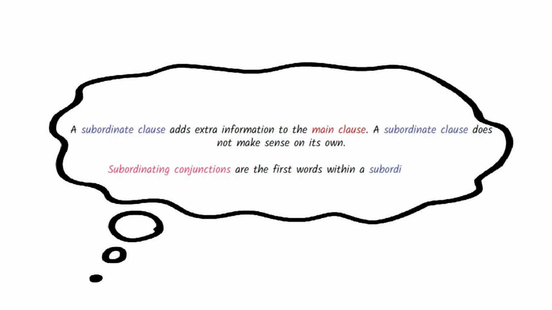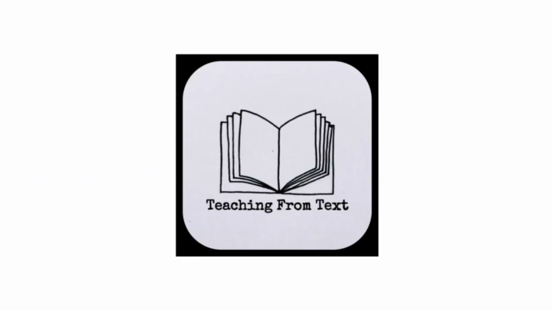So remember, a subordinate clause adds extra information to a main clause. A subordinate clause does not make sense on its own. Subordinating conjunctions are the first words within a subordinate clause, and the subordinate clause can come at the start of the sentence or the second part of the sentence.